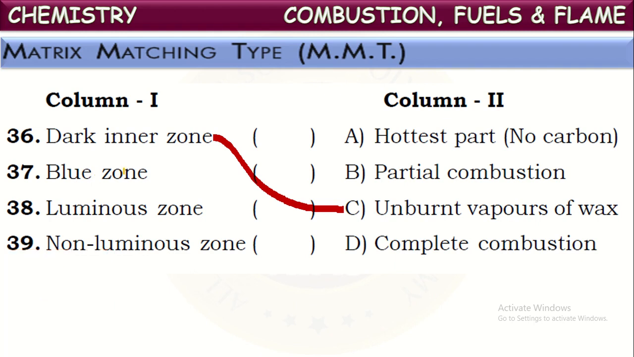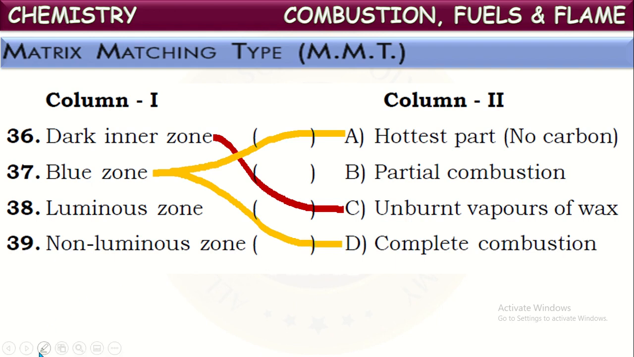Blue zone. Blue zone is the outermost zone of the flame. There, the vapors of wax are completely burnt with a sufficient amount of oxygen. So a large amount of heat energy is produced there, and the wax vapors are burnt with a blue flame. That's why the temperature will be the highest there, the hottest part of the flame. No carbon remains in that place. The vapors of wax are completely burnt in that outermost zone. So we can say it is the part where complete combustion occurs.